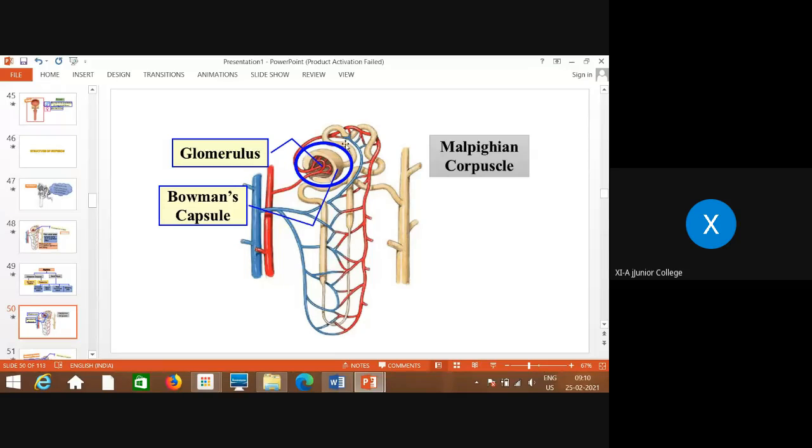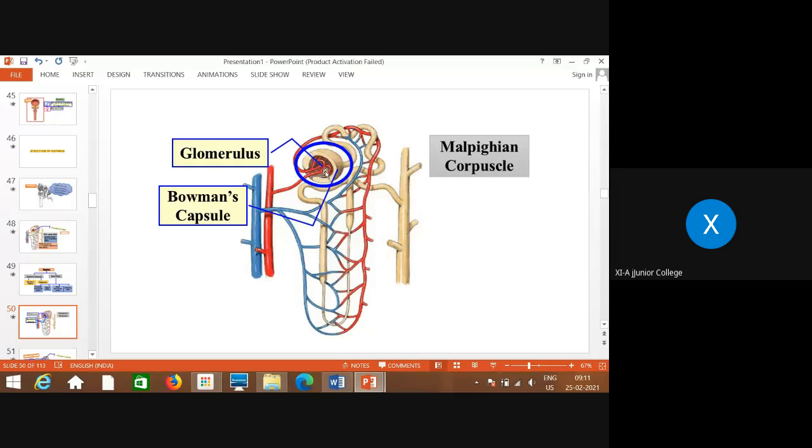What is that Malpighian corpuscle? Whatever is shown here by this blue colored part, this entire structure is called the Malpighian corpuscle. And the remaining tubular structure shown here is called the renal tubule. So first we'll talk about the Malpighian corpuscle. It is made up of glomerulus and Bowman's capsule. Bowman's capsule is this cup-shaped structure which you can see.